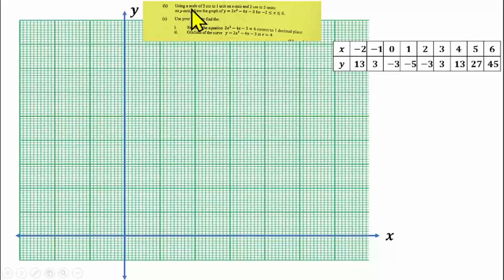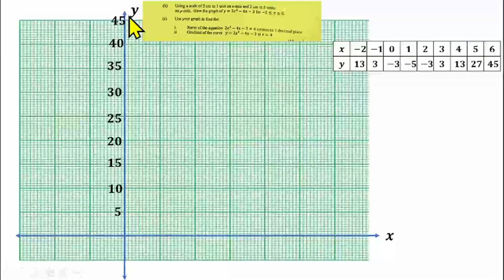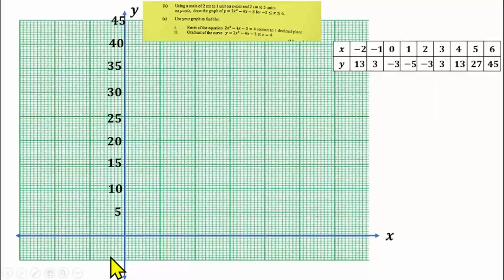For the y-axis, we are told that 2 centimeters represent 5 units. So we have 5, 10, 15, and so on, up to 45. Then on the negative side, we have minus 5 here. On the x-axis, we use 2 centimeters to represent 1 unit. So I will have 1, 2, 3, and so on. Then on the negative side, I have minus 1, minus 2, minus 3, and so on. So I'll be able to label my axes correctly.